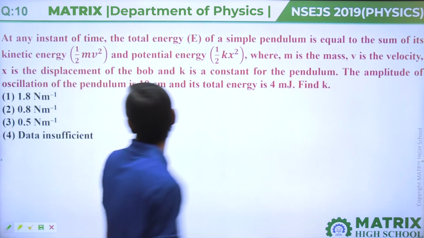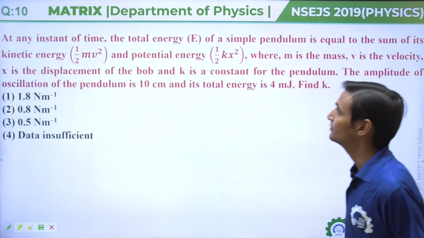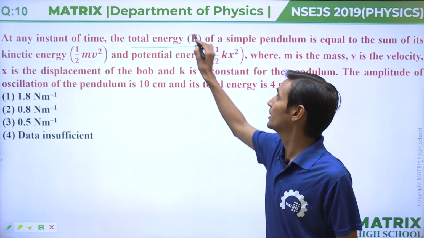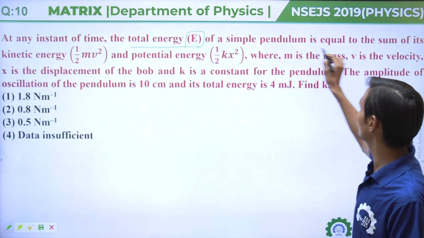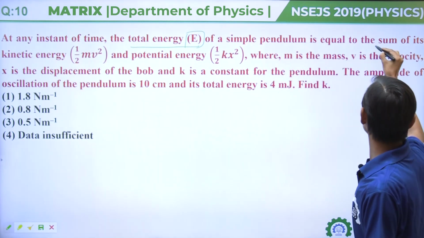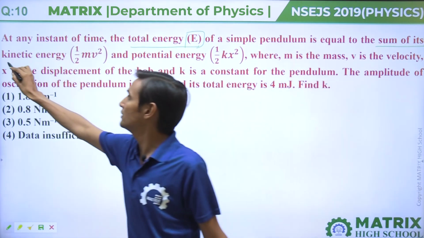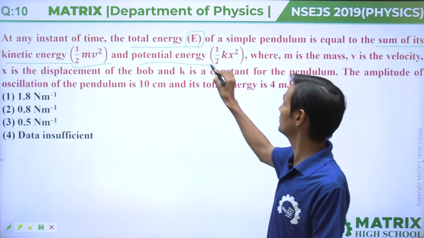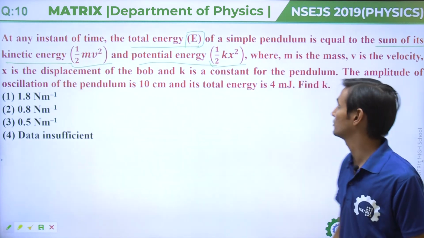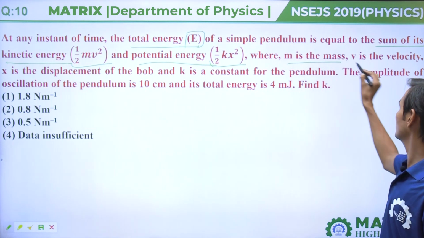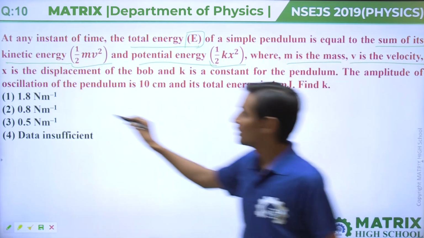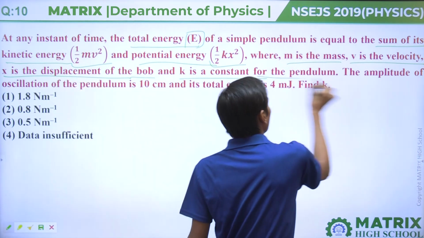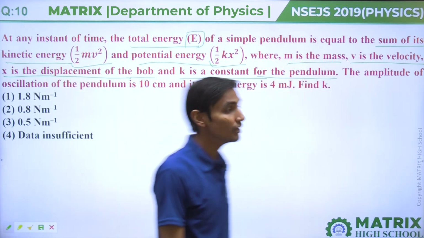Next question number. At an instant of time, the total energy E of a simple pendulum is equal to the sum of its kinetic energy, which is half mv square, and potential energy, which is half kx square, where m is mass, v is velocity, x is displacement of the bob, and k is a constant for the pendulum.